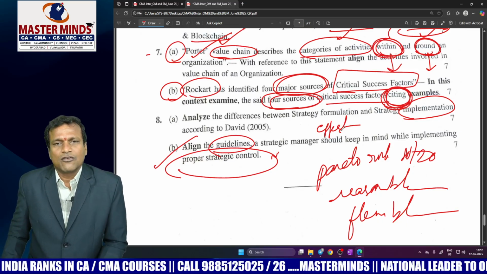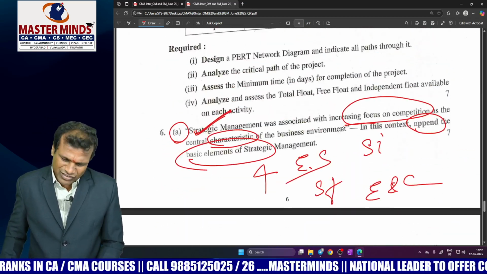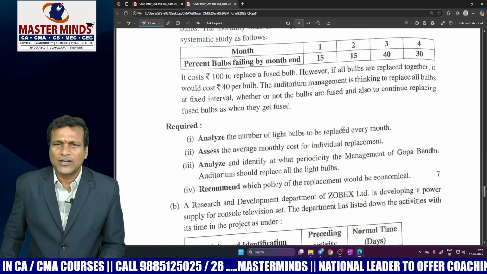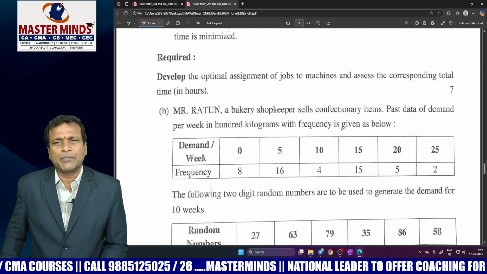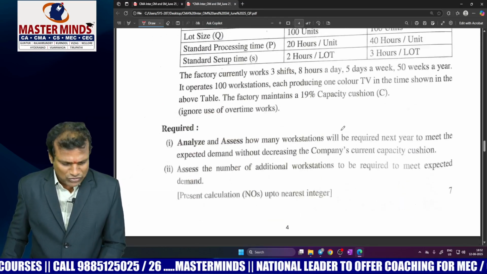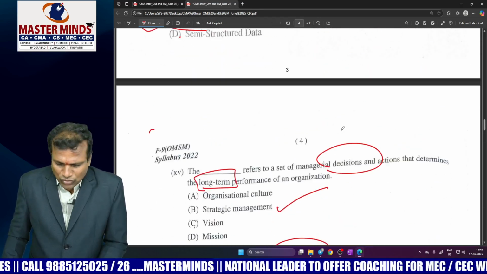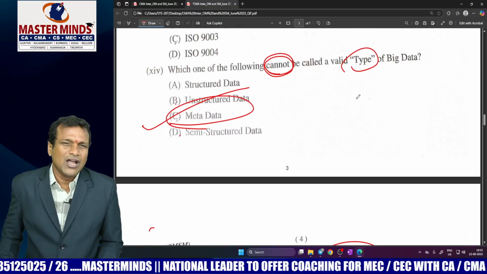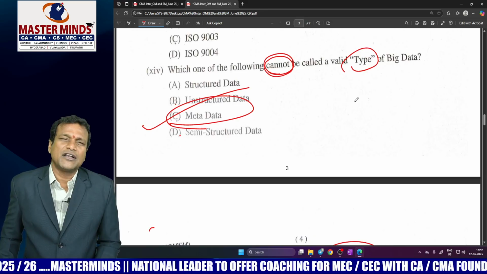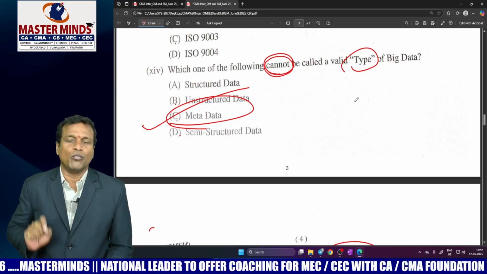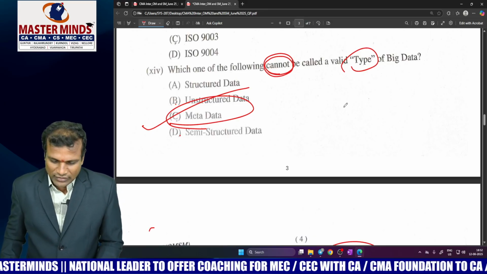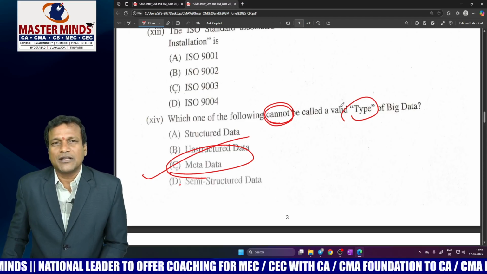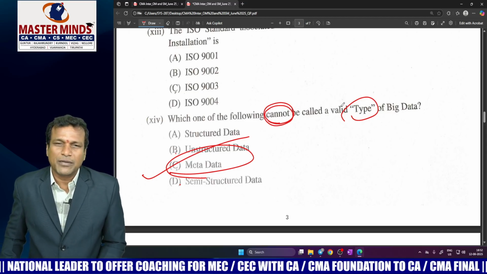So the final summary report about this paper is, it's a straightforward question paper as far as descriptive questions are concerned. As far as MCQs are concerned, out of 5, 4 are very easy questions, and average student might find difficulty in one MCQ, which is of 2 marks. So altogether, overall summary for this paper is, it's a very easy paper.